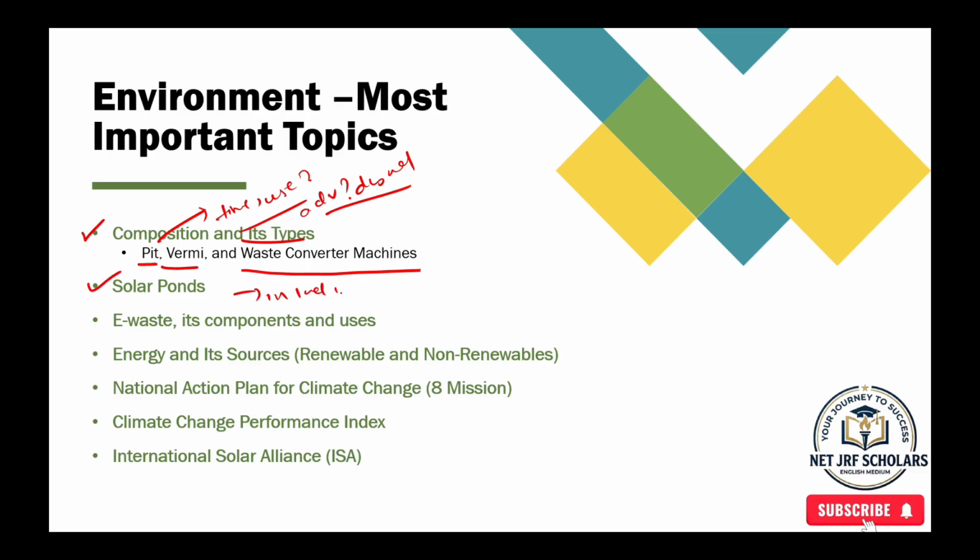Next, what are solar pumps in India and their importance? Next, e-waste and its components, uses and effects as well.